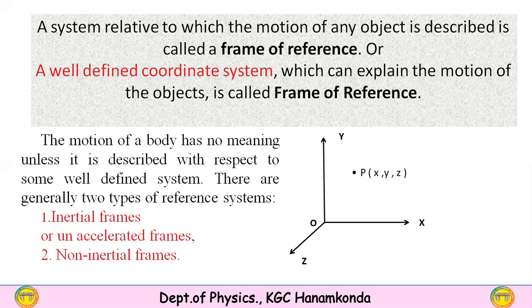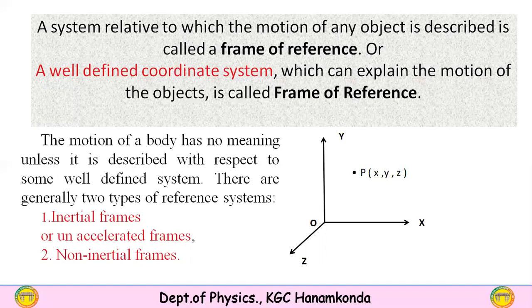Therefore, a system relative to which the motion of any object is described is called a frame of reference, or a well-defined coordinate system which can explain the motion of the objects is called frame of reference. The motion of a body has no meaning unless it is described with respect to some well-defined system. This is very important to notice. The motion of a body has no meaning because it should be referred to a well-defined coordinate system.